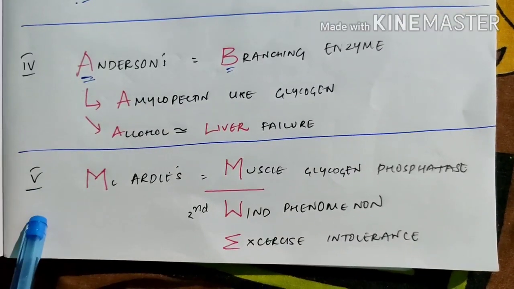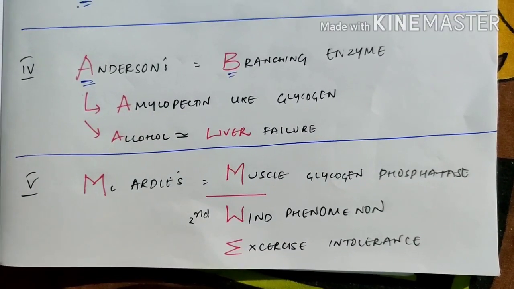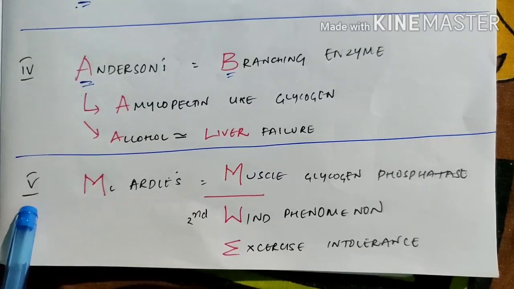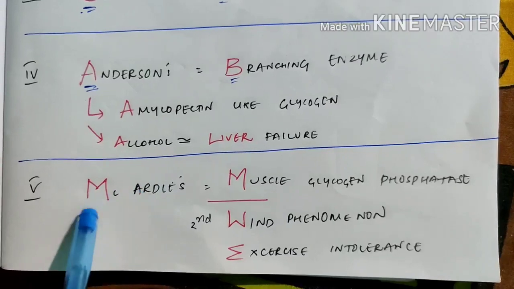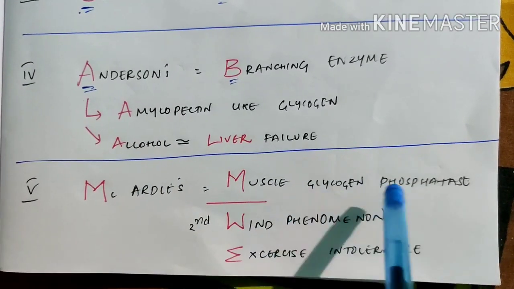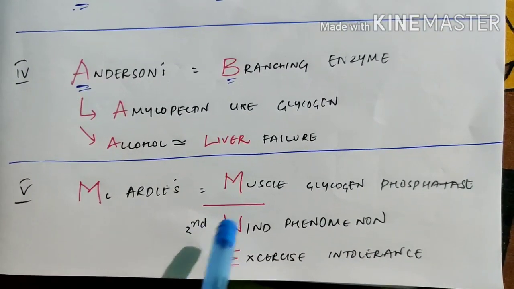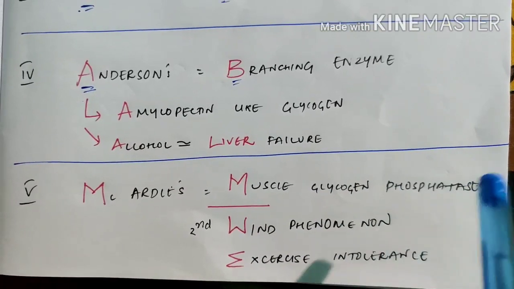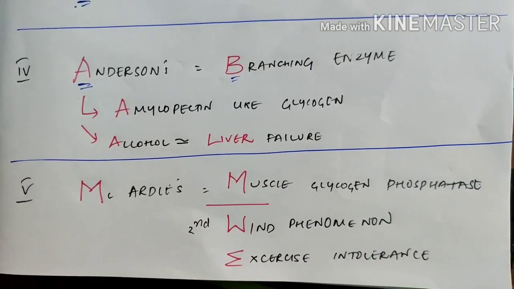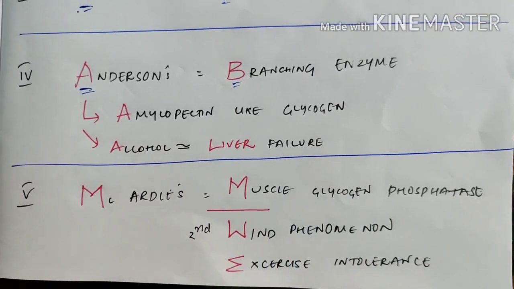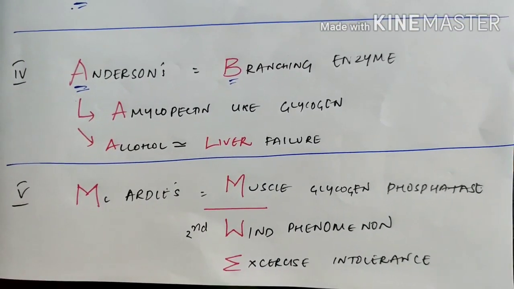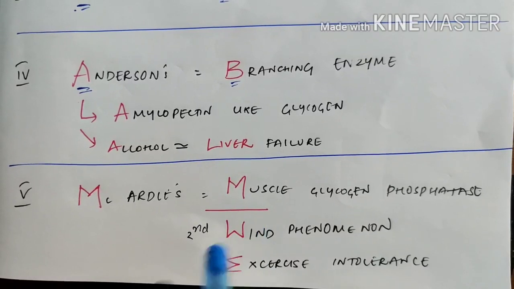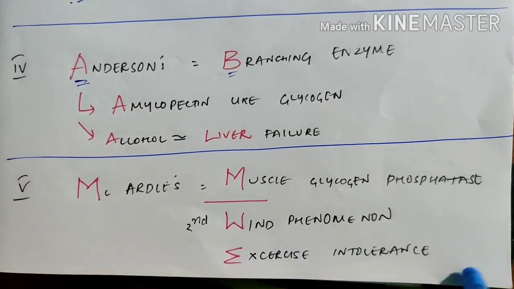Next, fifth one is McArdle's disease. Type 5 glycogen storage disorder is McArdle's disease. McArdle, M for muscle glycogen phosphorylase. In this, muscle glycogen phosphorylase is lacking. Because of this, glycogen cannot be used by muscles. Muscles can't use the glycogen. So exercise intolerance will be there.